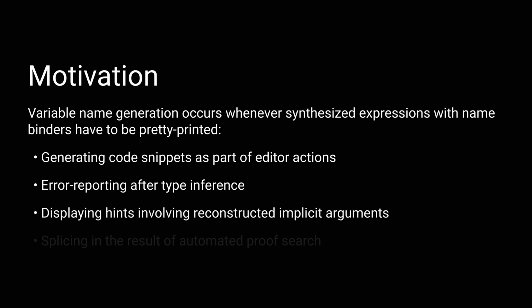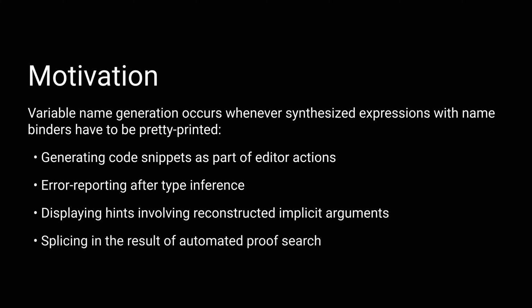We could also want to display hints involving reconstructed implicit arguments, like in dependently typed settings, where some function arguments can be automatically constructed based on other arguments in the function call. In the domain of proof mechanization, we may want to splice in the result of automated proof search, where we synthesize a program acting as a proof that checks against a type acting as a logical proposition.